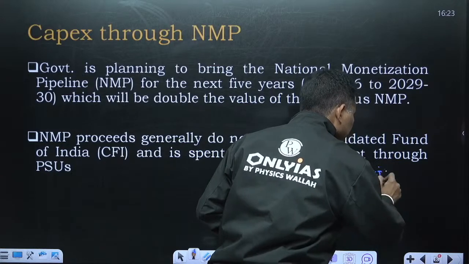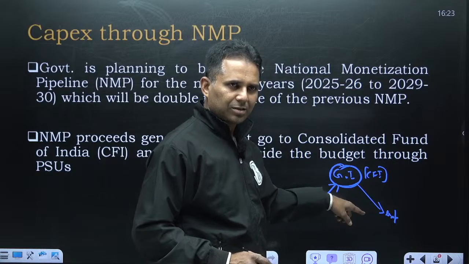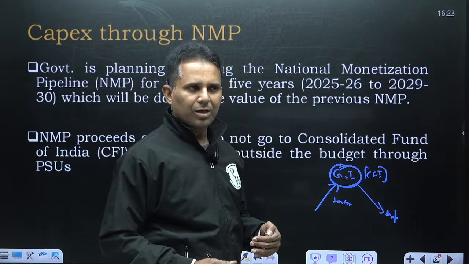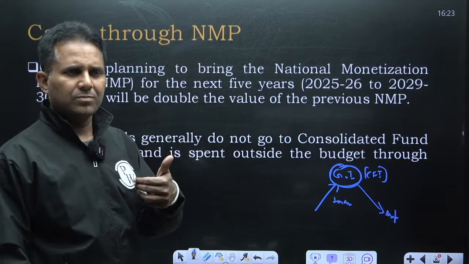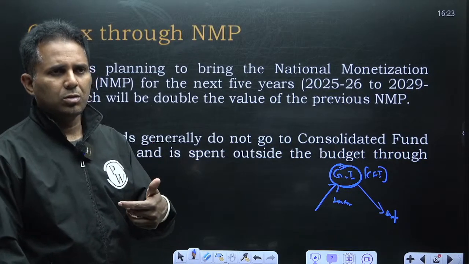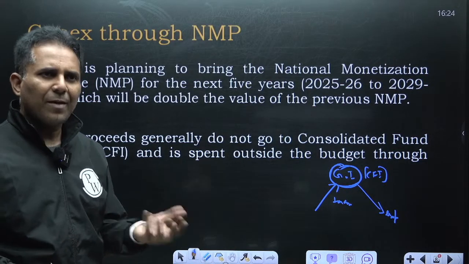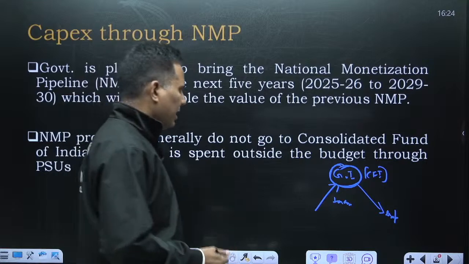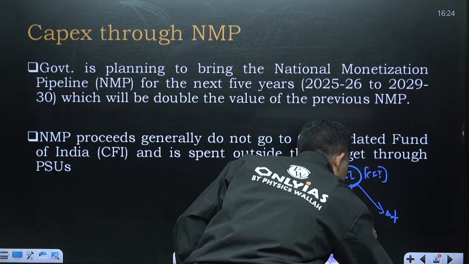So whatever is shown in the budget is from the CFI, whatever is collected from tax. But the government is going to do a lot of capex through the NMP, National Monetization Pipeline. So what exactly happens in the National Monetization Pipeline? Let's say there is a PSU, Gas Authority of India Limited, GAIL.